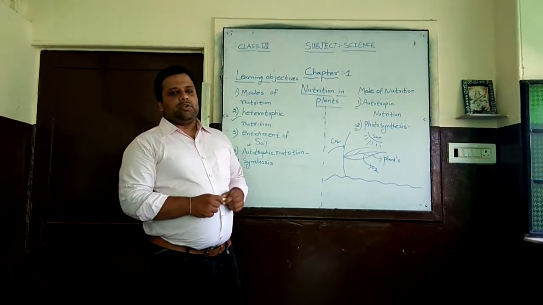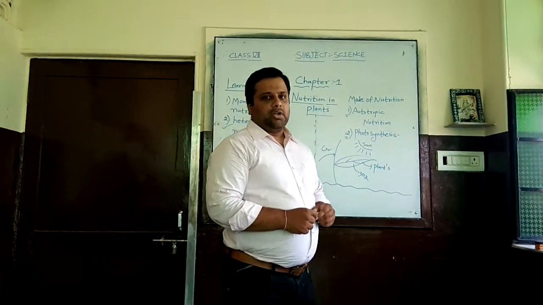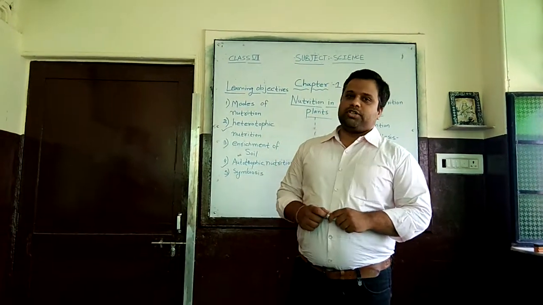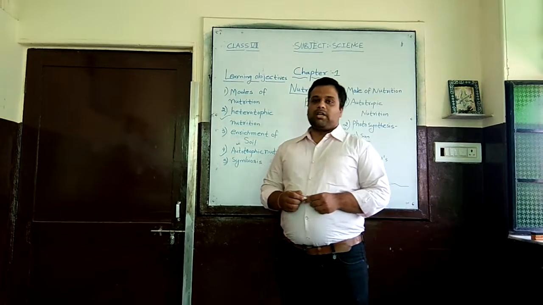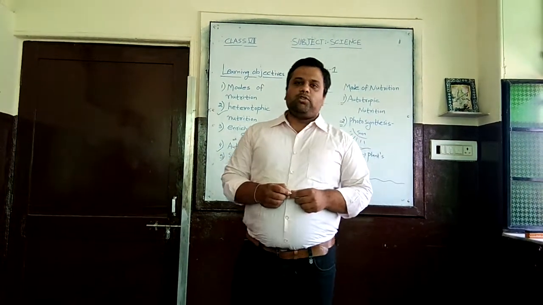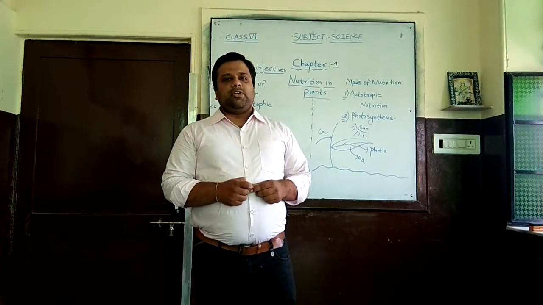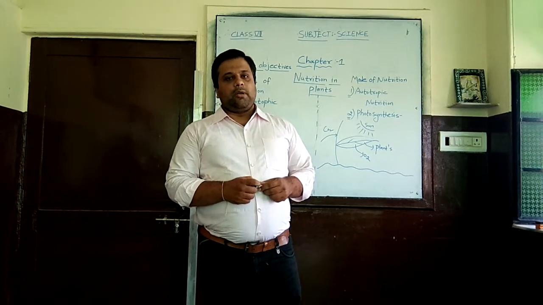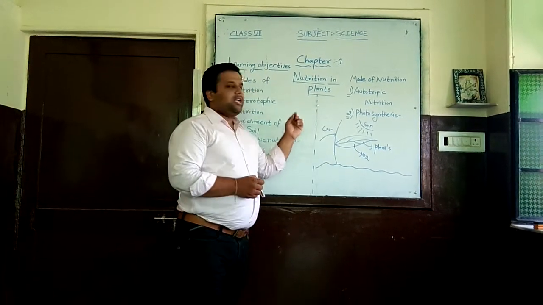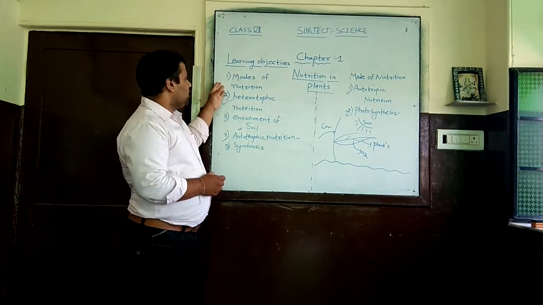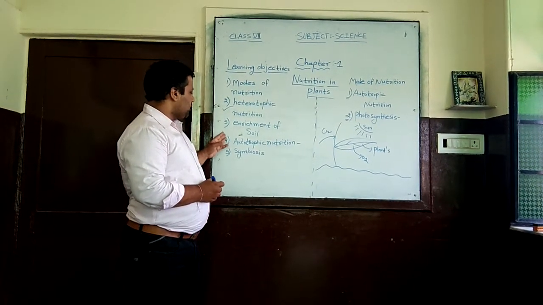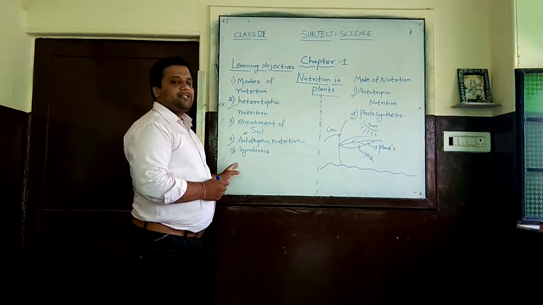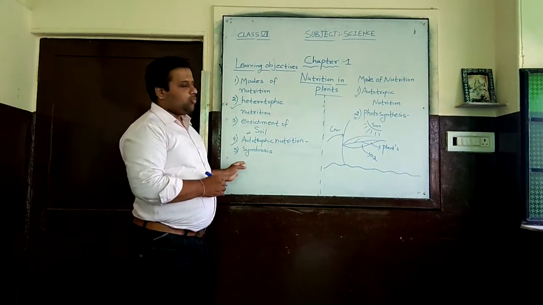Today we are going to start our new chapter related to nutrition, and how nutrition is done inside the plant. We read this topic in earlier classes also, but in this topic we shall discuss a few objectives: mode of nutrition, heterotrophic nutrition, enrichment of soil, autotrophic nutrition and symbiosis, which is given in our book also.